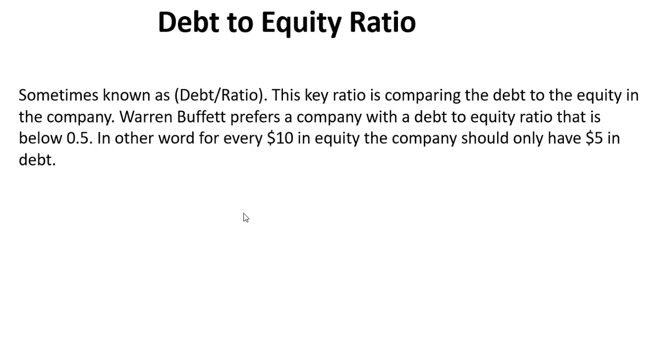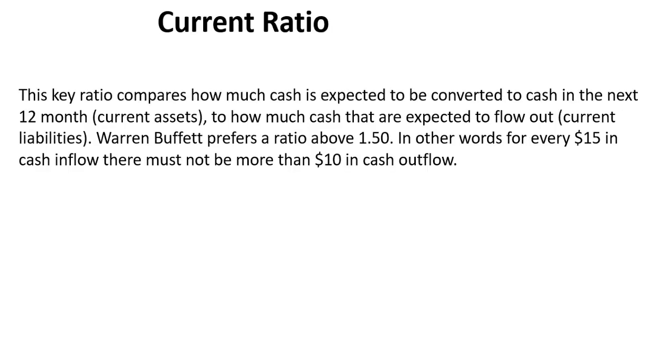Otherwise, he's not interested. Let's look at the next one, current ratio. This is a ratio that compares how much cash is expected to be converted to cash in the next 12 months. So what that means is you are looking at what money is available to meet the next 12-month obligation. A company must have enough cash available to meet their next 12 months obligation.